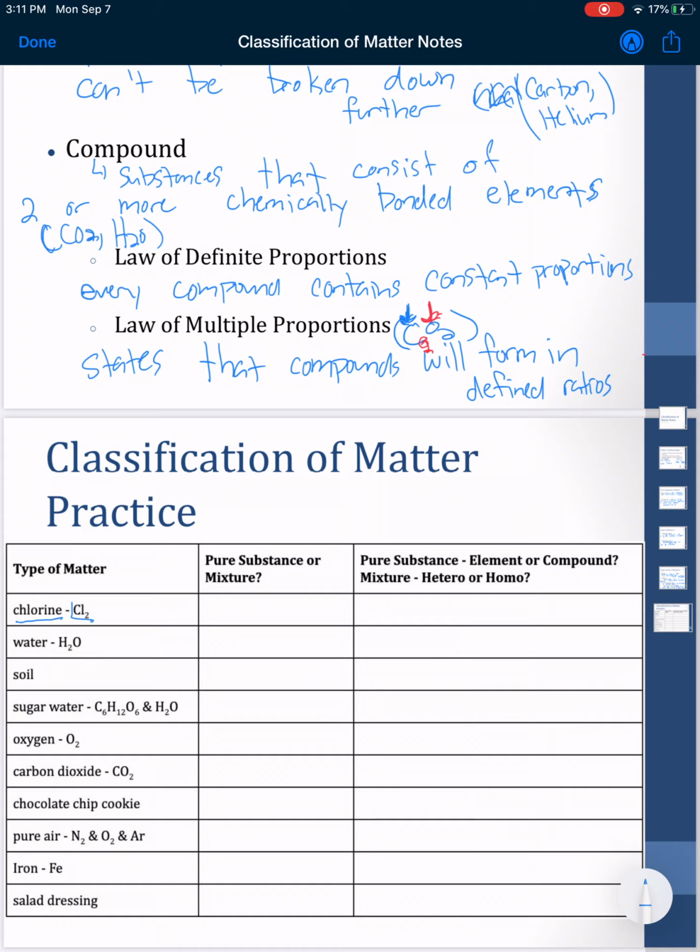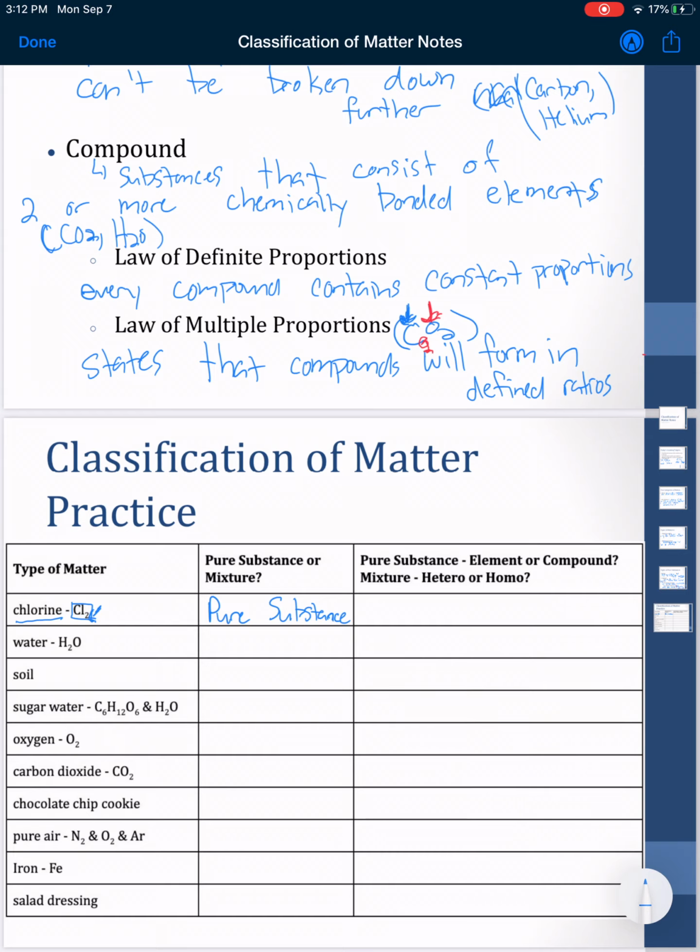Chlorine is an element, okay? But the way they have this set up is that it is bonded to itself. So since it is that, it is a pure substance. It's not elemental chlorine. If it was just elemental chlorine, it would not have this 2 down here at the bottom.